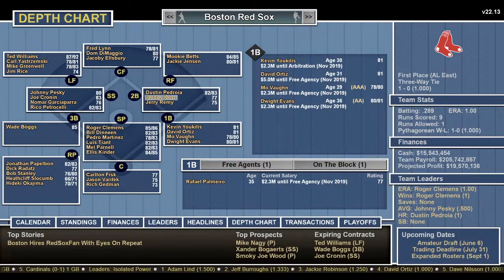I'm not a big Dustin Pedroia fan, so I'm going to go with Bobby Doerr. Shortstop, Pesky, Cronin, Garciaparra, and Petrocelli. Boggs at third. Petrocelli can also play third.